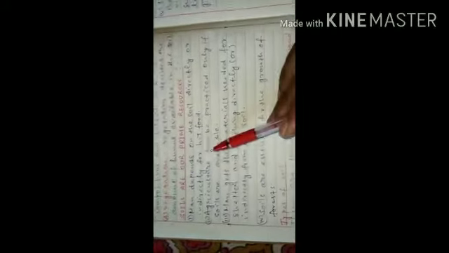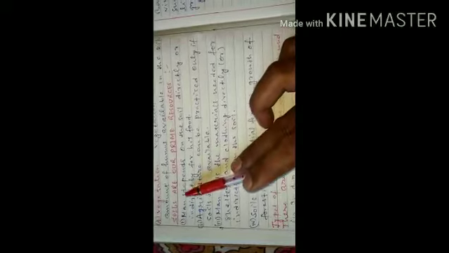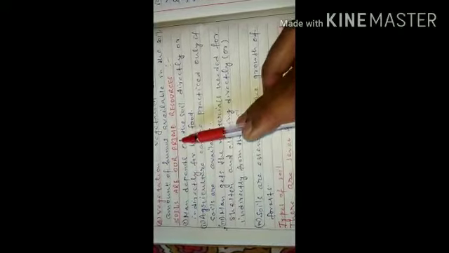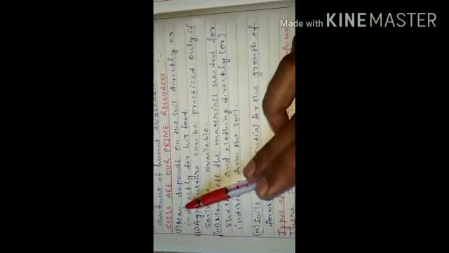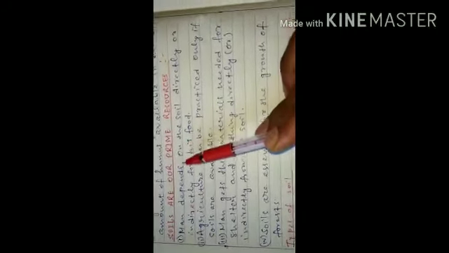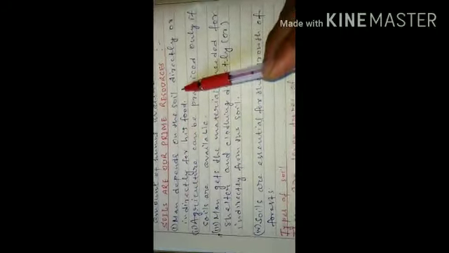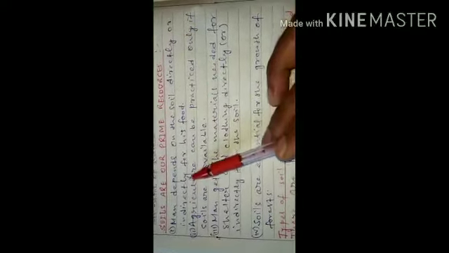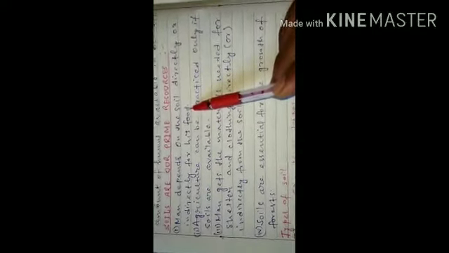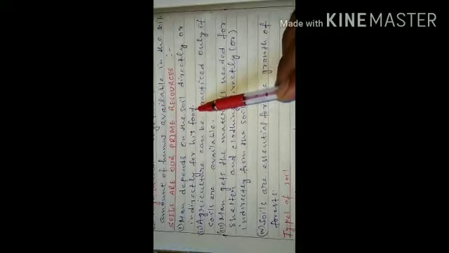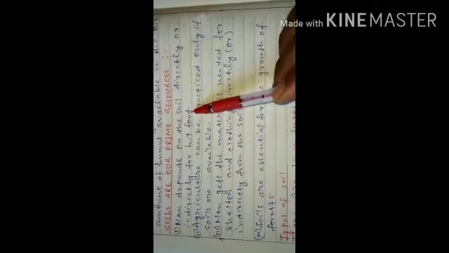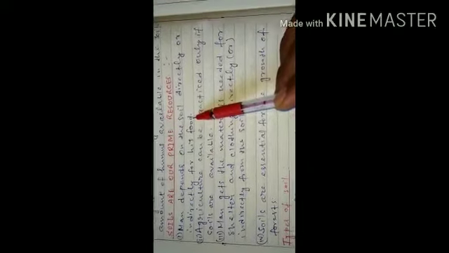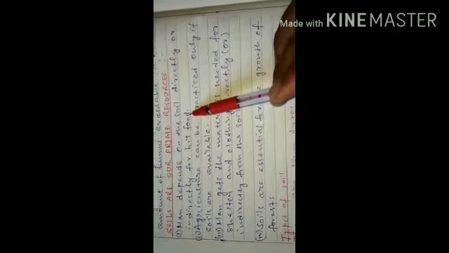Now moving to the next point, that is soils are our prime resource. How are soils our prime resource? Man depends on the soil directly or indirectly for his food. Whatever food we have available in front of us, we get from the soil. If there is no soil, we cannot grow food.